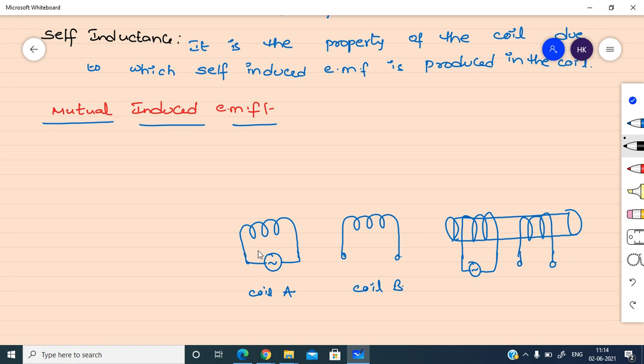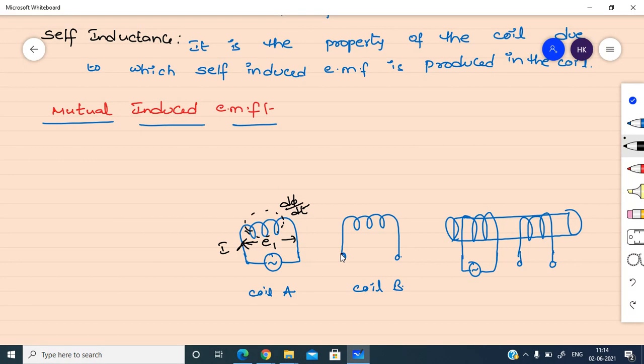Due to this, a current, let us assume I, will circulate in it, and flux will be produced, that is alternating flux. Due to this alternating flux, EMF will be induced in this coil. Assume it as E1. So this E1 is a self-induced EMF, just like in the previous case.